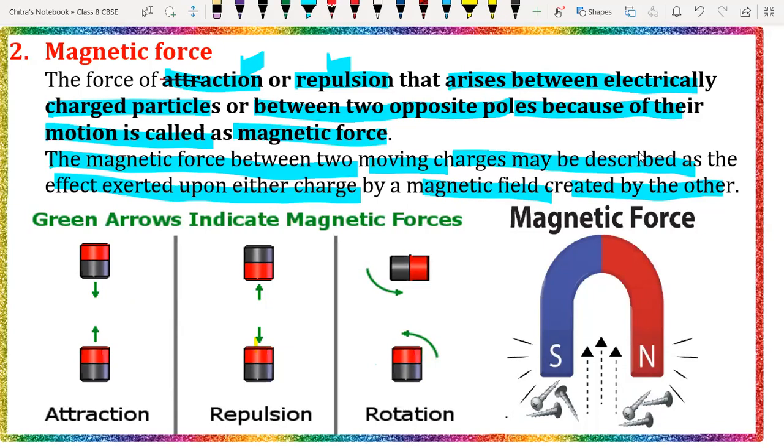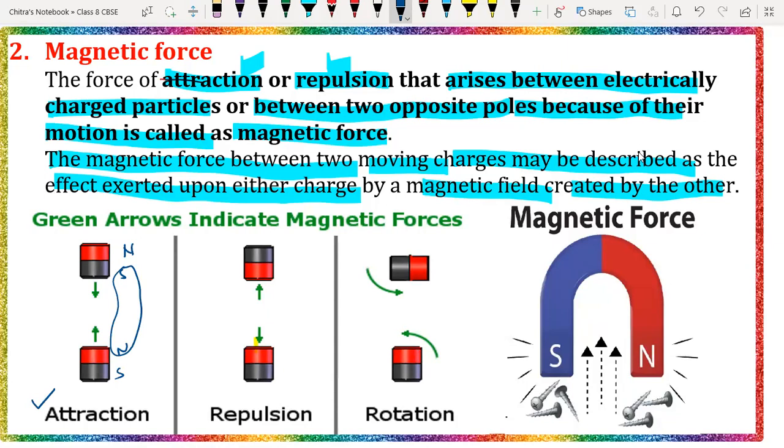As you can see here, the red part of the magnet is the north pole, and here we have the south. Here again we have north and here we have south. So this south and north are opposite poles. They are towards each other, so they will attract each other. Why? Because they are opposite poles.